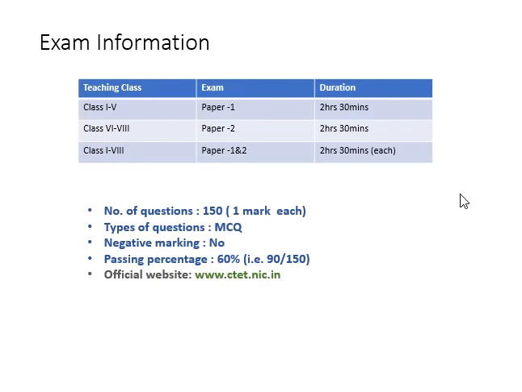Talking about this exam, CTET is conducted in two categories, paper 1 and paper 2. Paper 1 is for those who want to become teachers of classes 1st to 5th, whereas paper 2 is for those who want to become teachers of classes 6th to 8th. I'll talk about the subjects in my later slides.